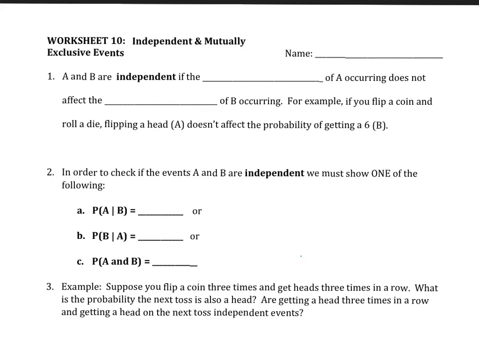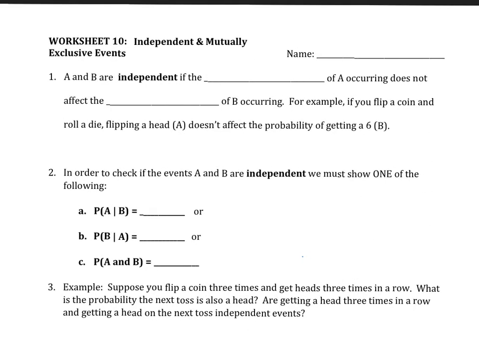Alright, in this section we're going to talk about independent and mutually exclusive events, except we're not going to talk about mutually exclusive events, so we'll just do independent events. This corresponds to the book section 3.2. Last section we talked about the concept of probability and how to calculate different probabilities. This section will talk about two sets that are related in a certain way. In particular, they are independent.